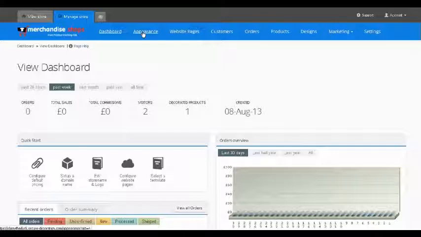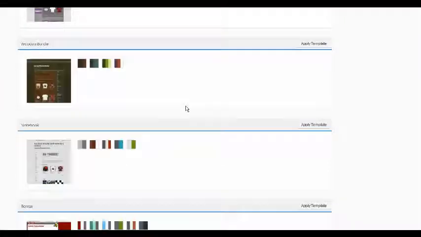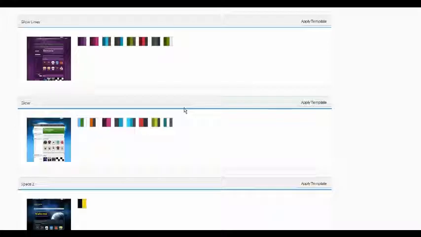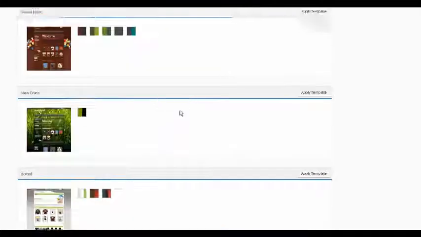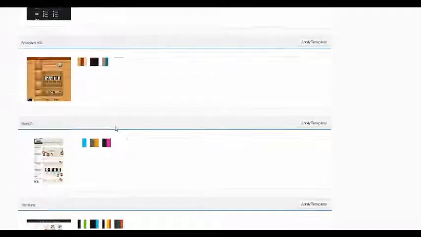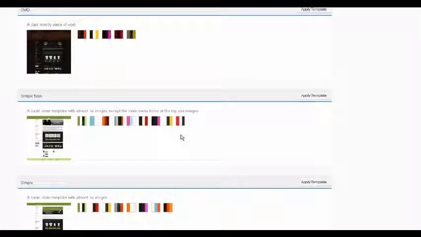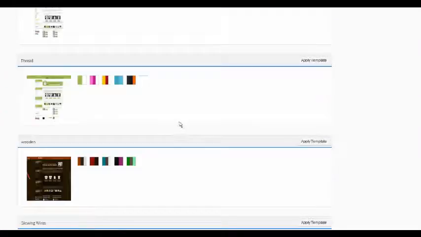Sorry, it seems a little slow at the moment. There we go. In this section, you can select the look of your website. There are various types of template, and each of these templates has different color schemes that can be applied. Choose the template that's most suitable for the type of web shop that you are going to create.